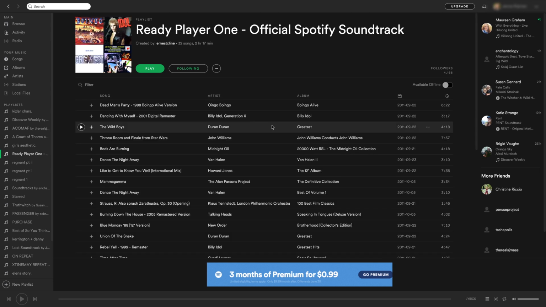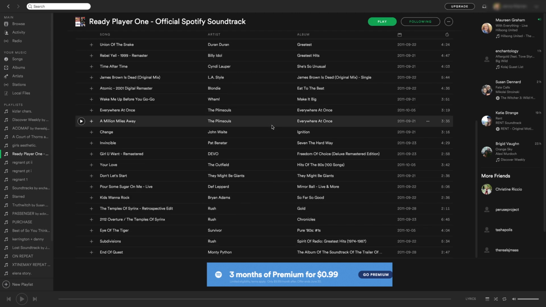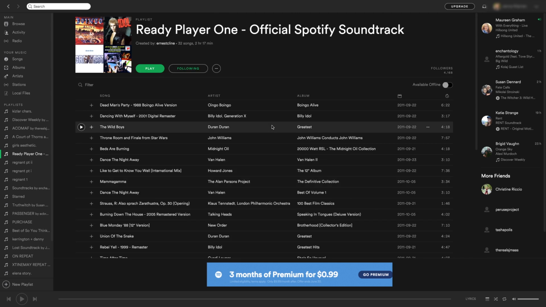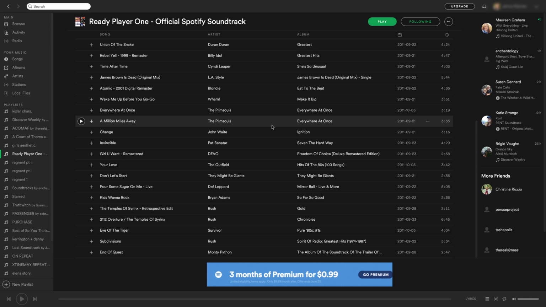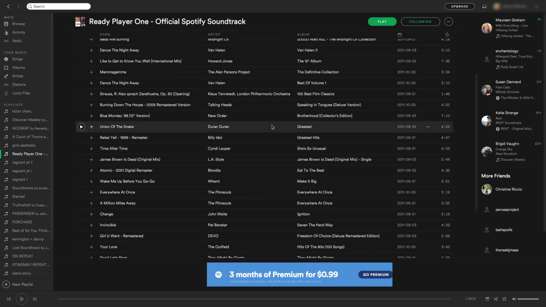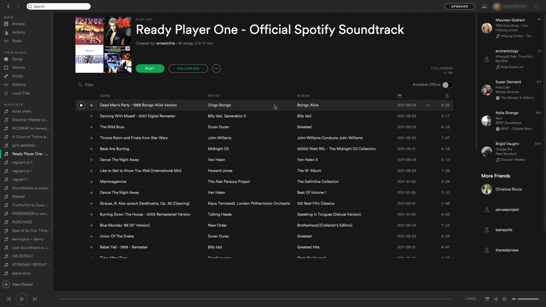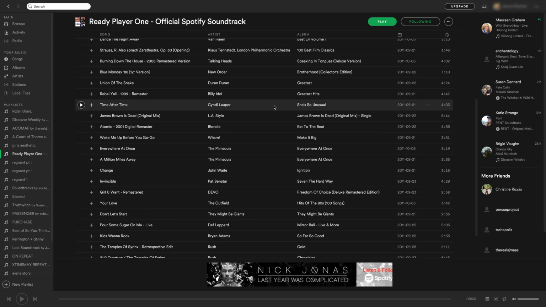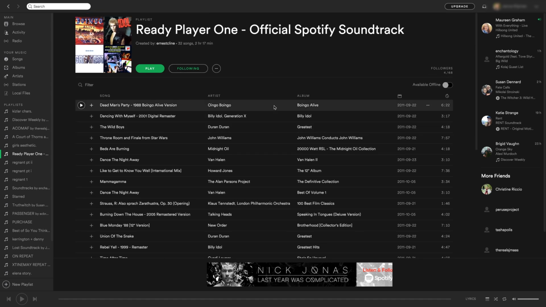So then we have this, which is the Ready Player One official Spotify soundtrack. Most of these are songs that are included in the book or they're just written at the time of the book, which is the 80s. So it's more like vocal tracks and pop music and regular music rather than a theme or a score. And so that's another way you can do it. You can just find normal pop music to write to or to have as a companion soundtrack.